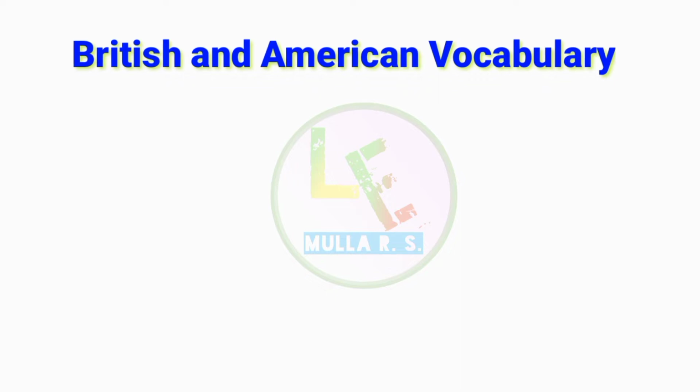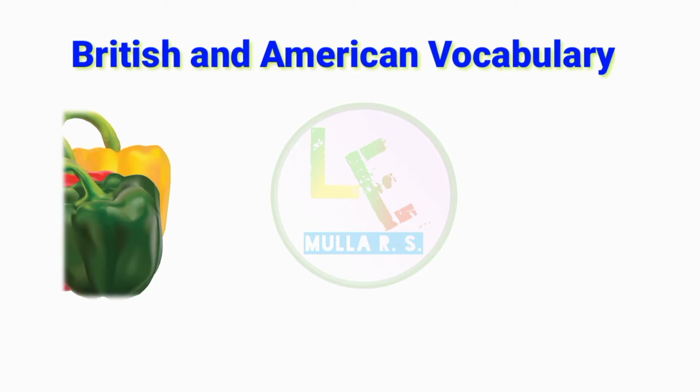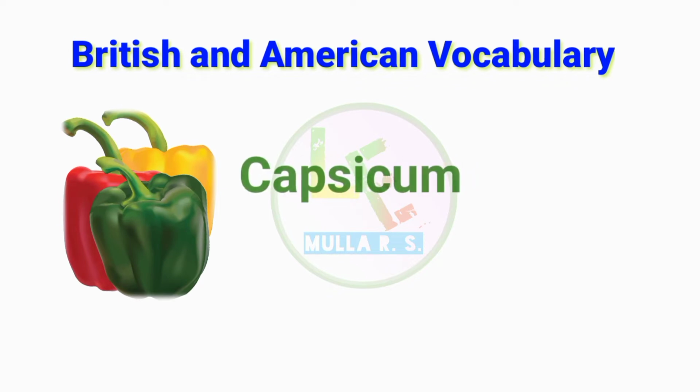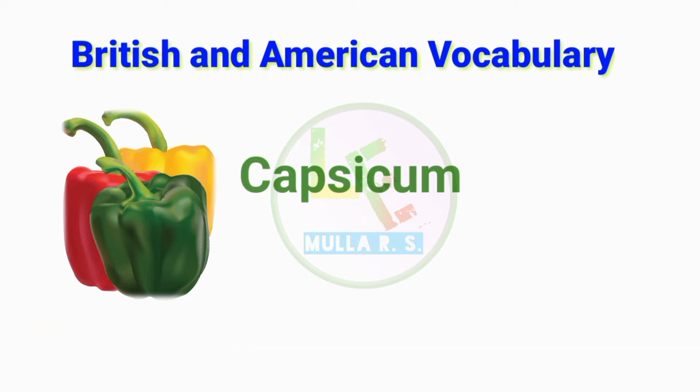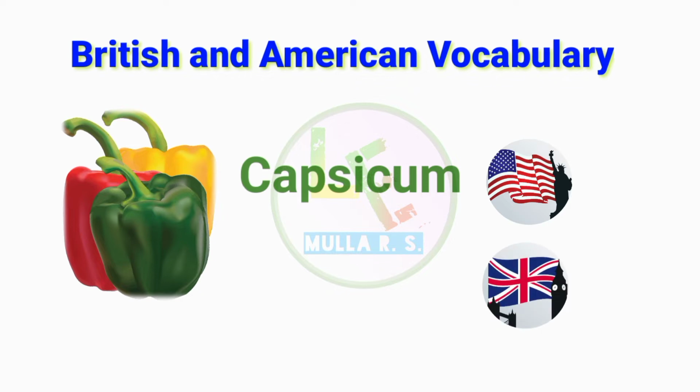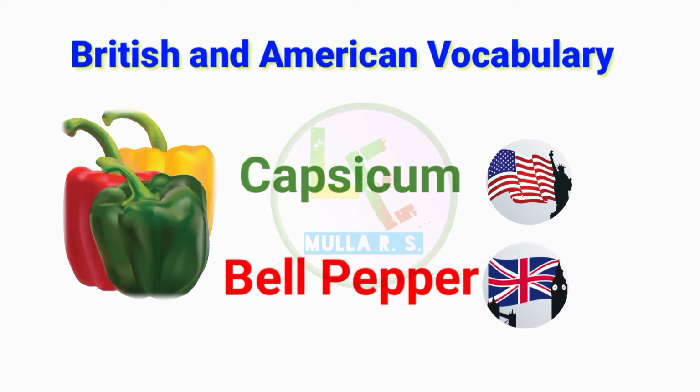In this video, I am going to show you some words which have different vocabulary for the same object in British and in American English. Let me give you an example. See this. It is known as capsicum. In Marathi, it is called dobdi or dabu mirchi. But do you know the word capsicum is taken from American English and we use it in our day-to-day life. But in British English, or in England, it is called bell pepper.